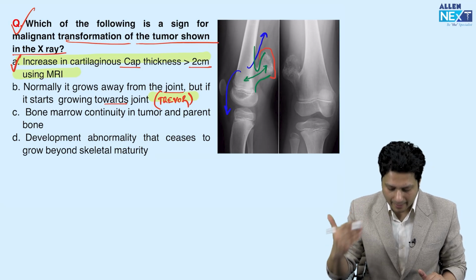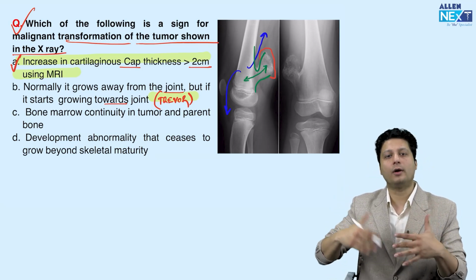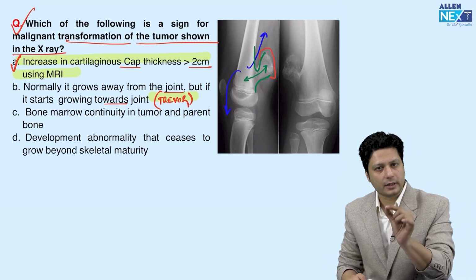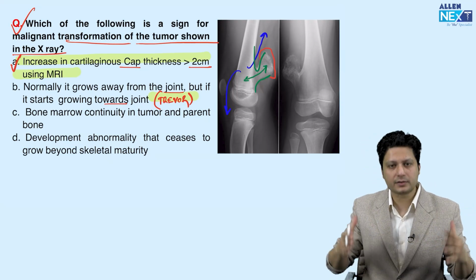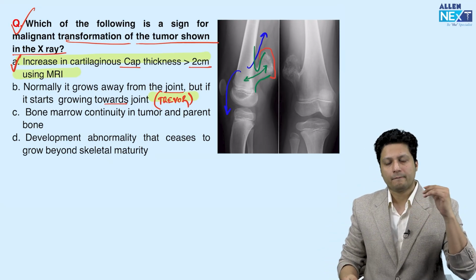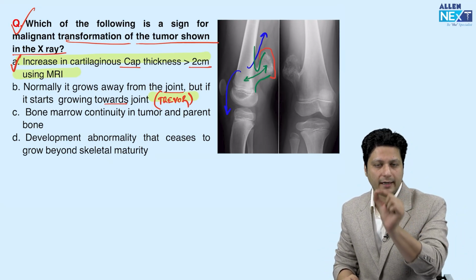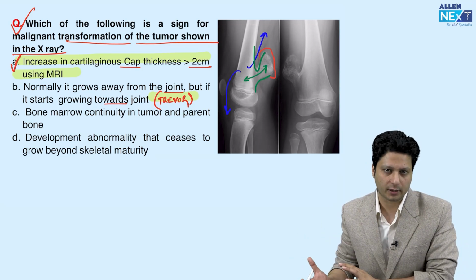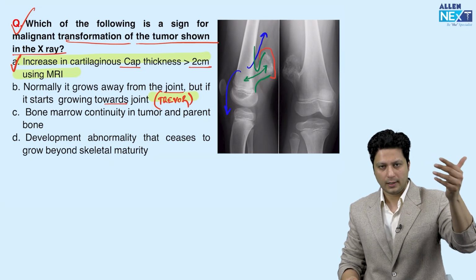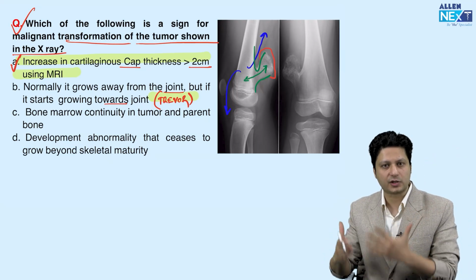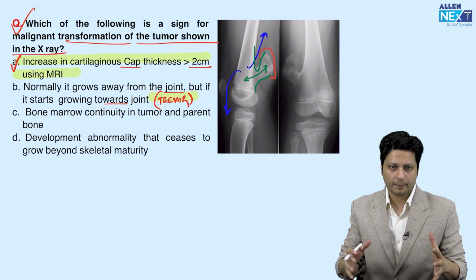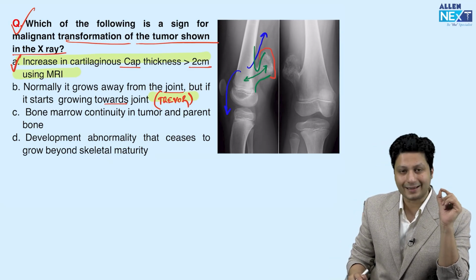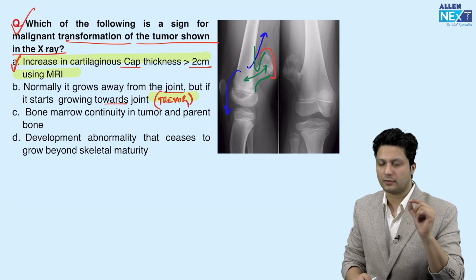Then, developmental abnormality that ceases to grow beyond skeletal maturity. Yes, this is also true, but it was considered a developmental abnormality; today it is considered a true benign tumor. One of the characteristic findings of osteochondroma is that growth of the tumor stops beyond skeletal maturity. If the tumor continues to grow, it is suggestive of malignant transformation. So that is also a normal finding. Hopefully you get the answer for this question: increase in the thickness of the cartilaginous cap.